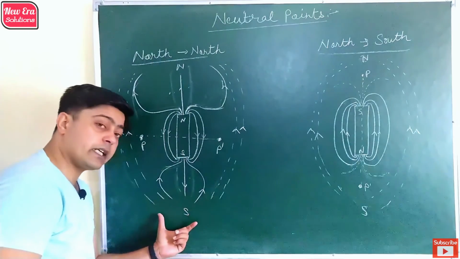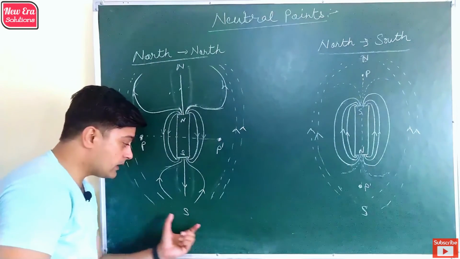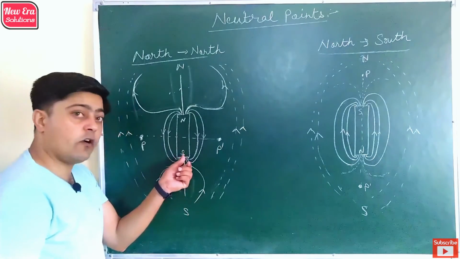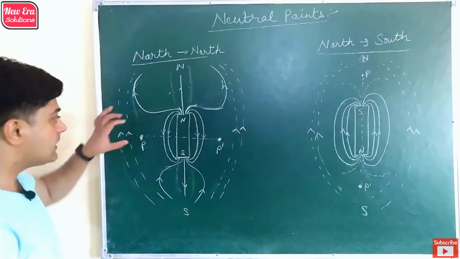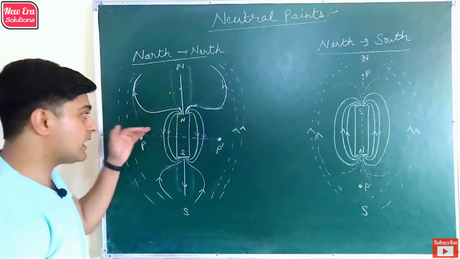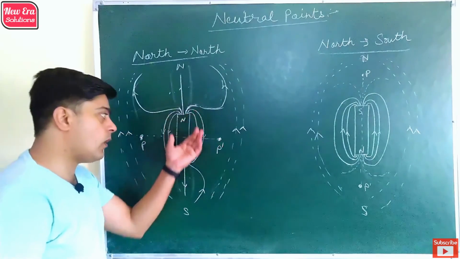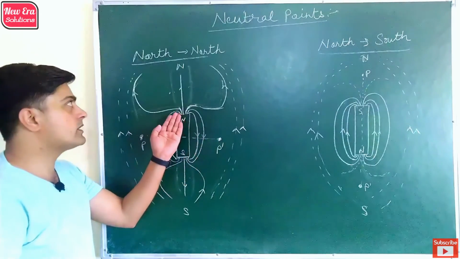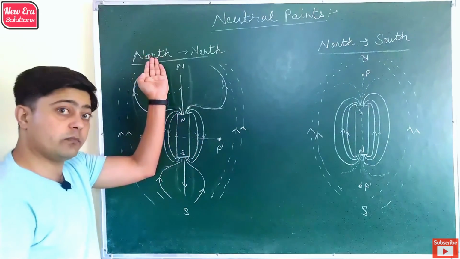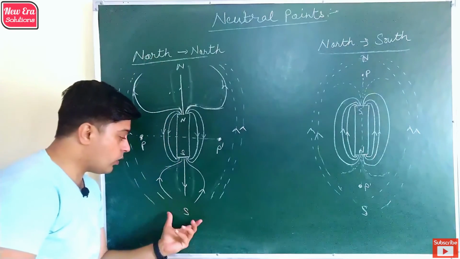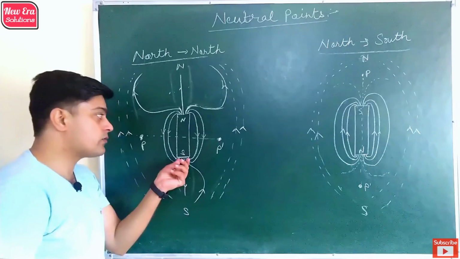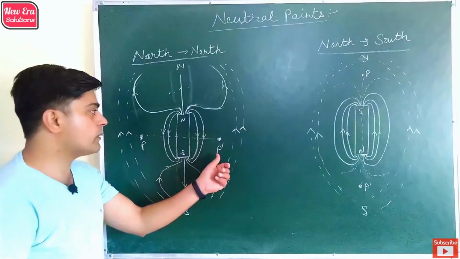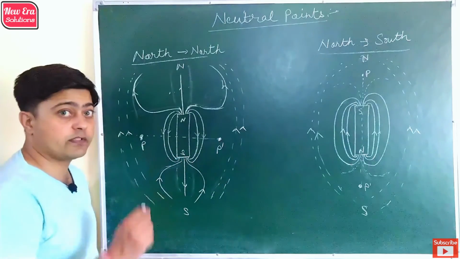Similarly, the magnetic lines originating from the north of Earth reach the south of the magnet. If you observe, these two regions which lie on the equatorial line of the magnet will not have any magnetic field lines, because these lines reach the south pole of Earth and the north pole of Earth sends the lines toward the south of the magnet. So we get two neutral points on the equatorial line of the magnet.